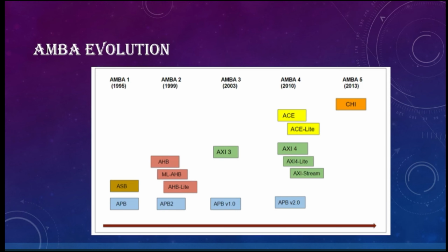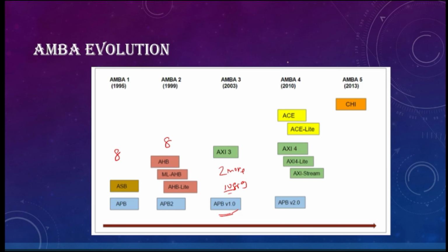Okay, so when you download it, in the introduction you will see the version, whether it is APB v1.0 or APB v2.0. In the original APB there are only 8 signals, and in APB2 also there are only 8 signals. But when it comes to APB version 1.0, two more signals were introduced, so in total there are 10 signals in APB version 1.0.